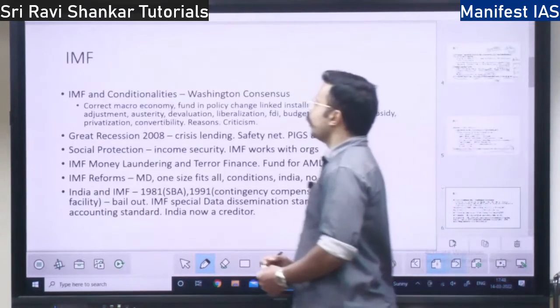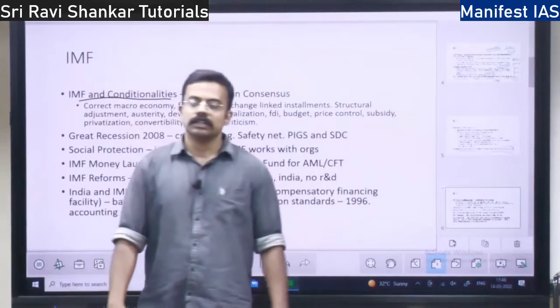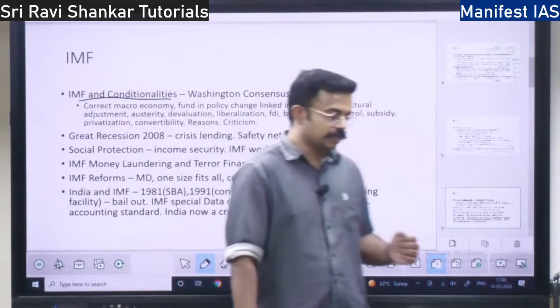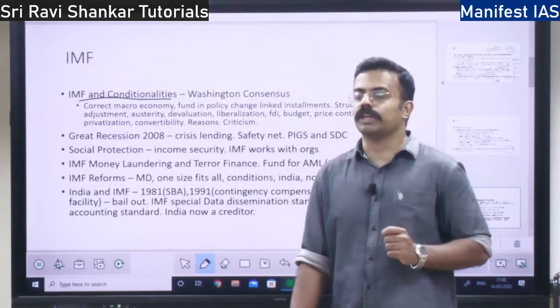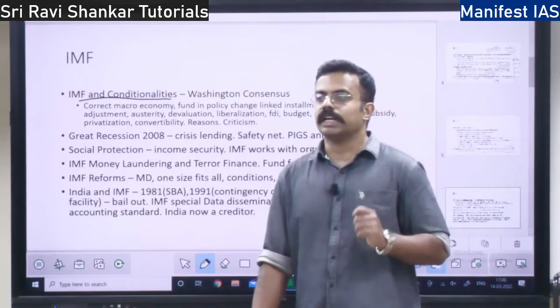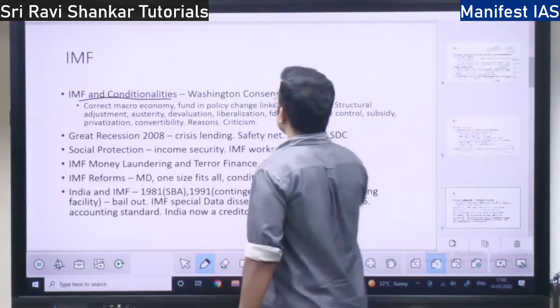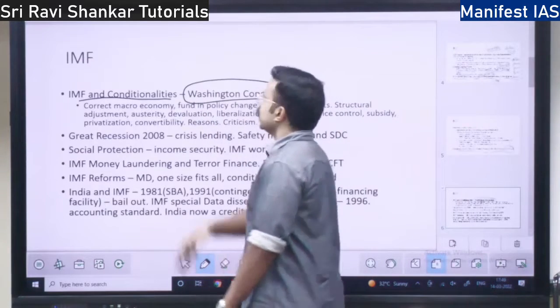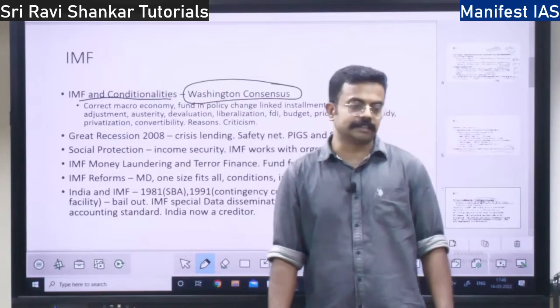Next you have the IMF and conditionalities. Conditionalities means what? They are going to give certain conditions. Only when you meet those conditions is the IMF going to give you money, or else the IMF is not going to give you money. So that is the concept of the IMF and conditionalities. These conditionalities are called the Washington Consensus, right? Washington Consensus.